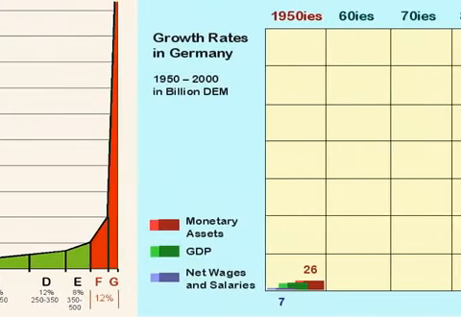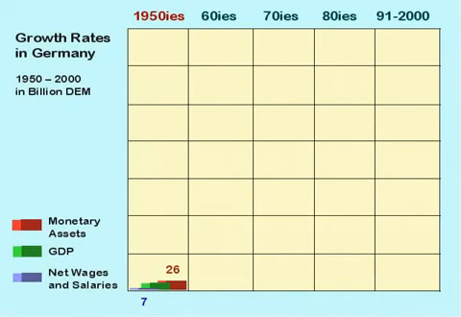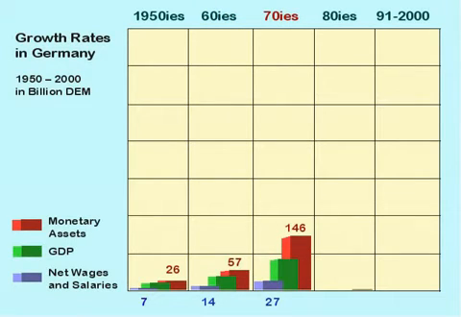The following graph shows a comparison of growth rates during the last 5 decades in the sectors monetary assets, gross domestic product, and net wages. In the first 2 decades, the relation of increase between net wages and monetary assets was about 1:3. In the meantime, it has climbed up to 1:50.